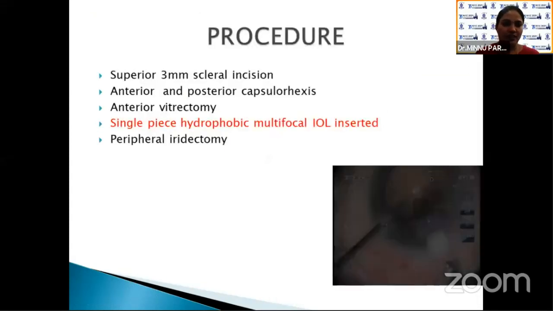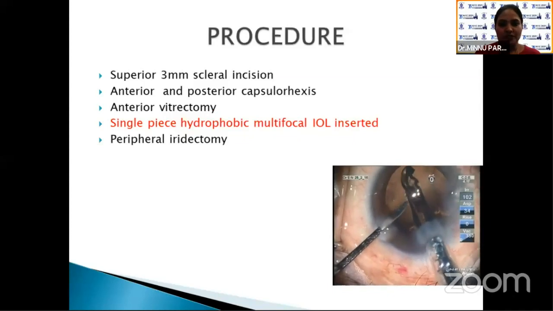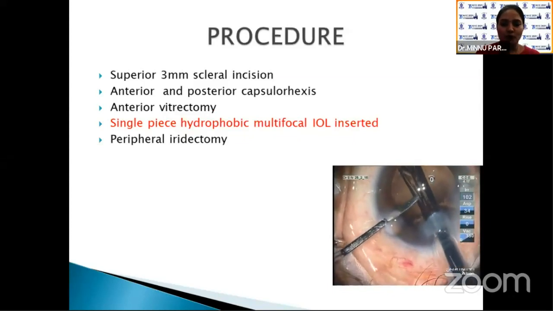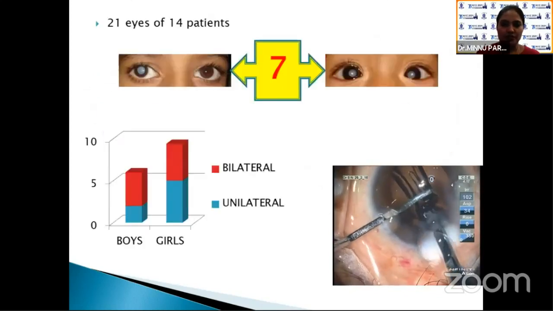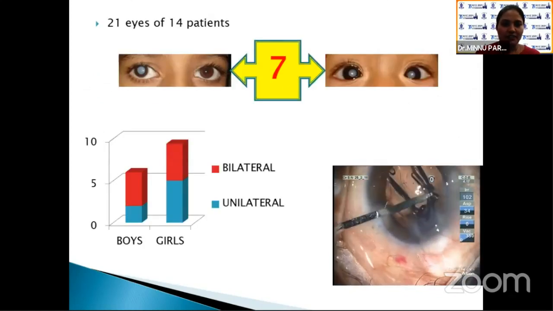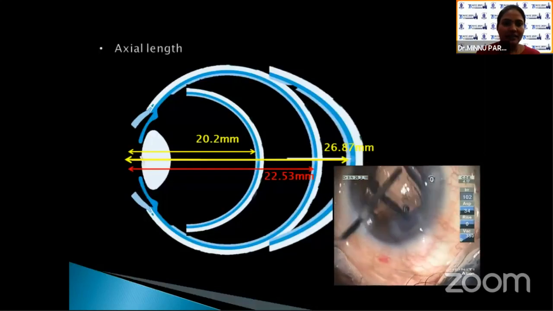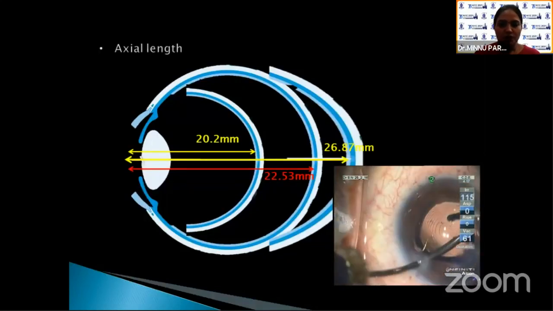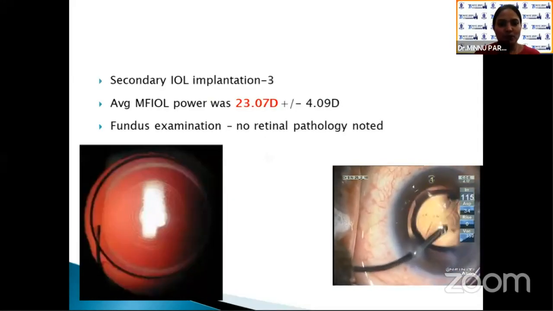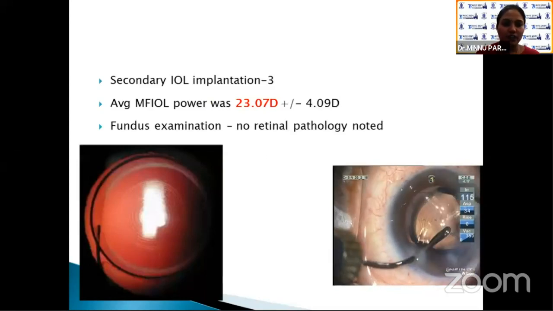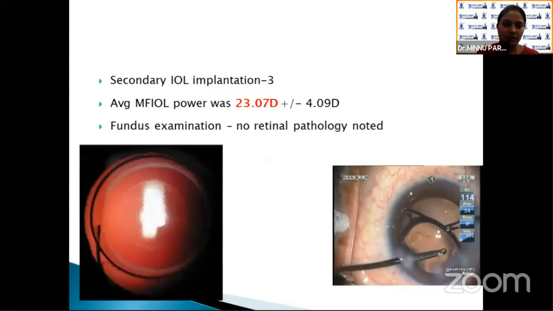Coming to the procedure, after anterior and posterior capsular access, a single piece hydrophobic multifocal IOL is inserted between the 2 leaves of the capsular access. Coming to results, 21 eyes of 14 patients, out of which 7 were bilateral. Average axial length was 22.53 mm. Secondary IOL implantation was done in 3 cases. Average multifocal IOL power was 23.07 diopter.